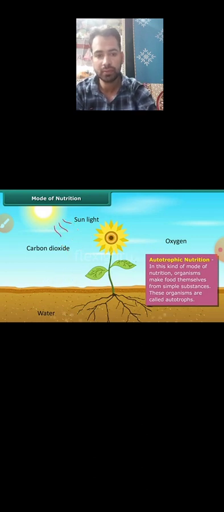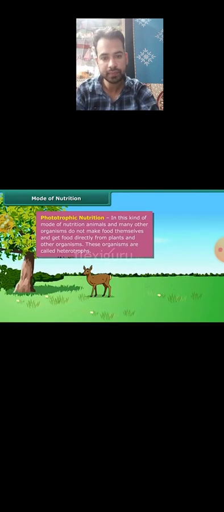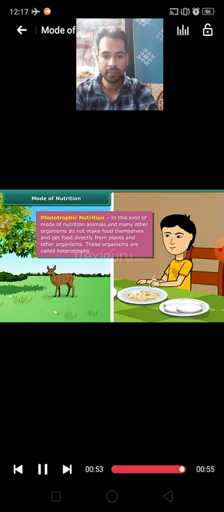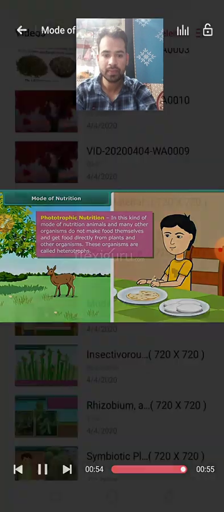Green plants are examples of autotrophs. The mode of nutrition in which animals and many other organisms take in ready-made food prepared by plants is called heterotrophic, and these organisms are called heterotrophs. Human, lion, tiger, etc. are examples of heterotrophs.